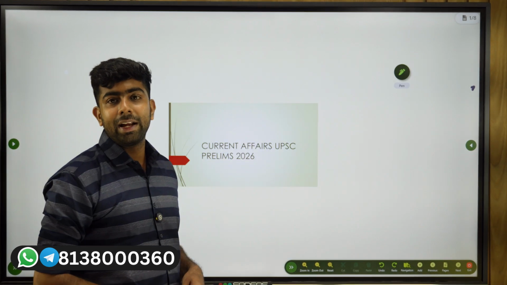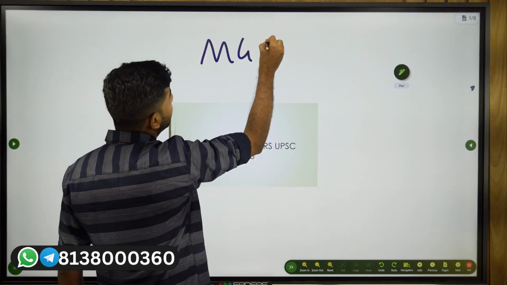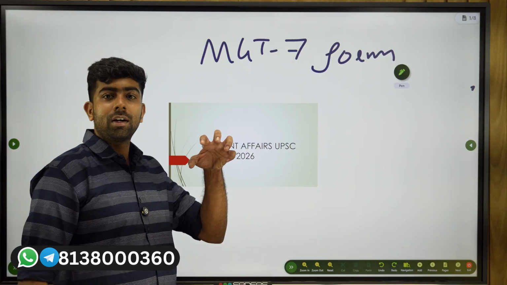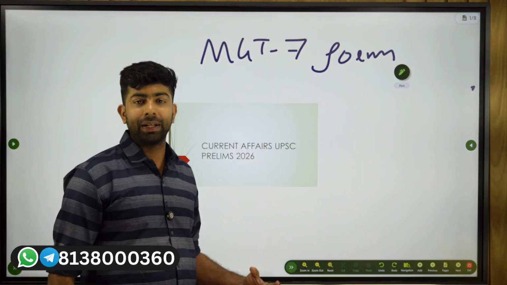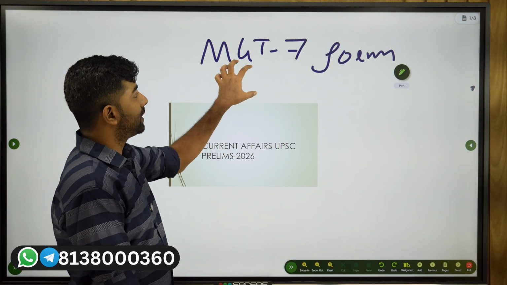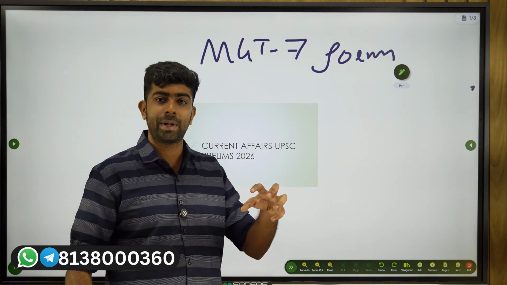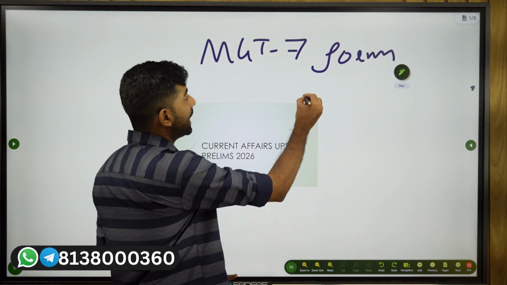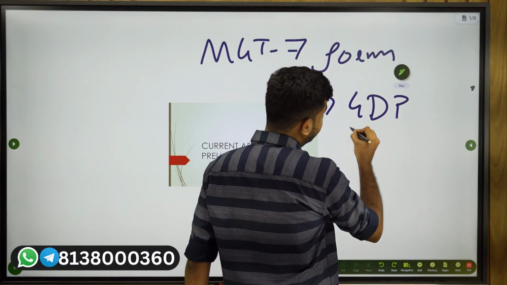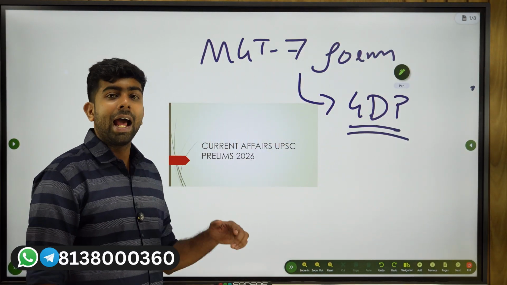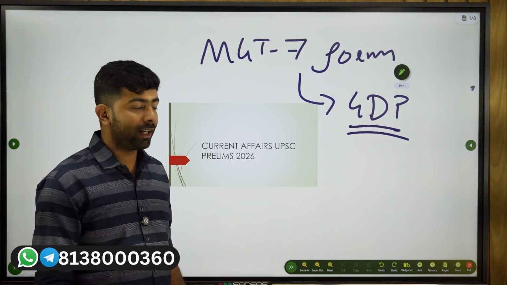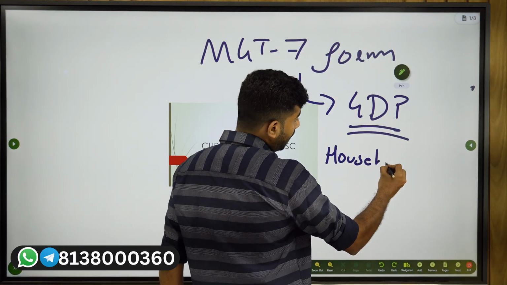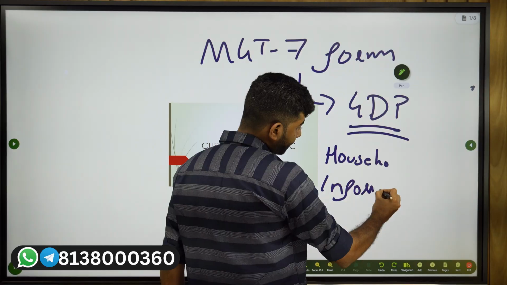The next important idea is regarding the MGT7 form. That is an annual report filed by various companies with the Ministry of Corporate Affairs. So this is an annual form. It will contain all the detailed information regarding the operational side of the company. That is now being integrated into the GDP calculation. Another important change to improve the data quality: we need data from the households, from the informal sector and so on, right?